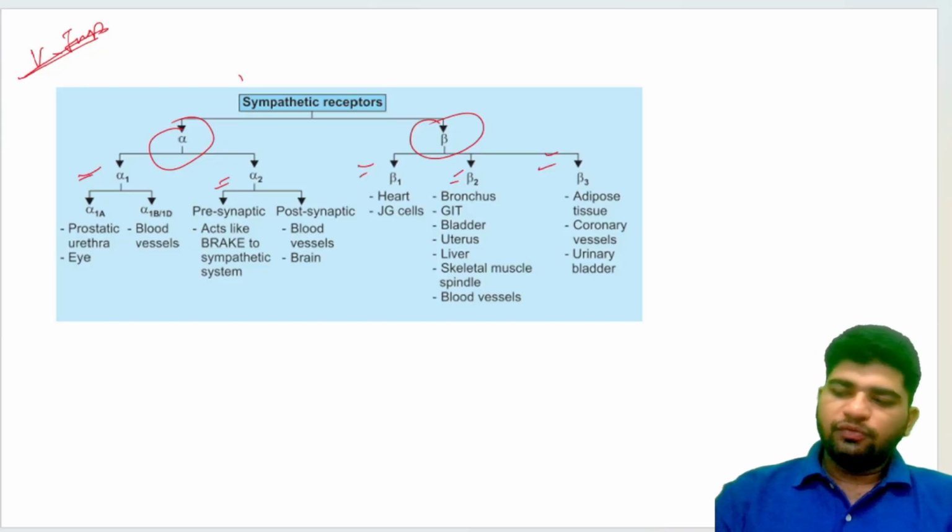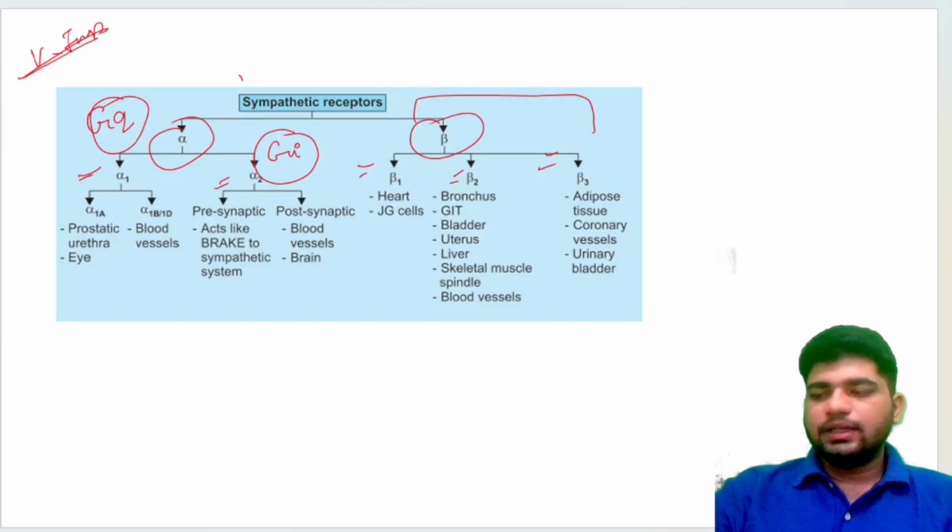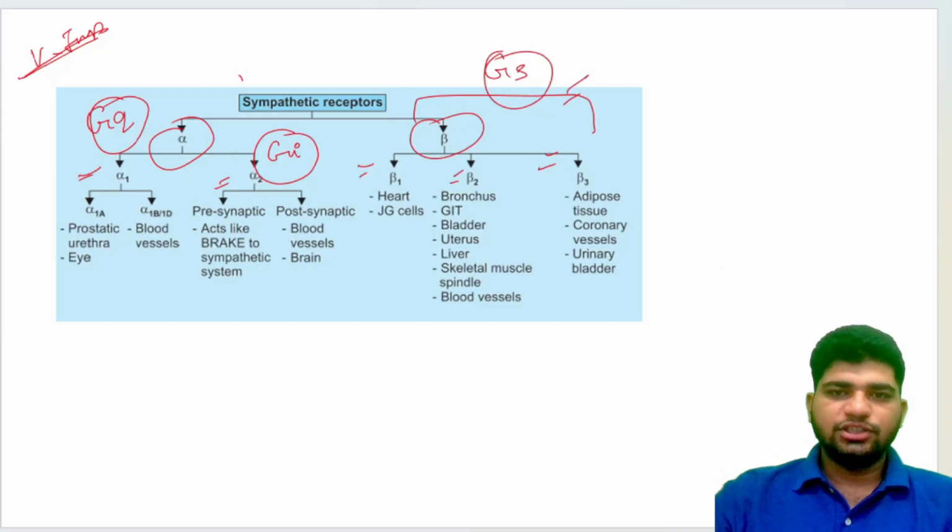Alpha 1 is a Gq mediated receptor. Alpha 2 is an autoreceptor and is considered a Gi mediated receptor. All of the beta receptors, beta 1, beta 2, and beta 3, are considered Gs, that is excitatory in nature.